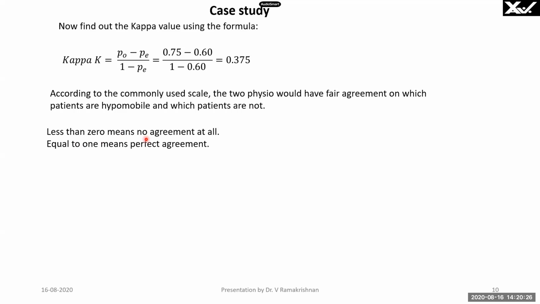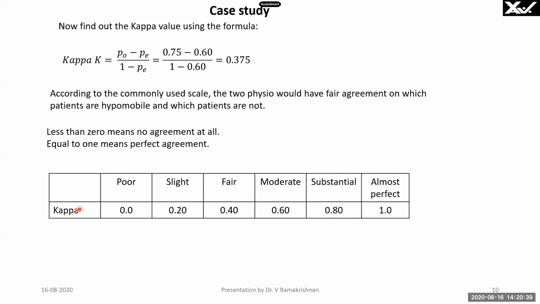Less than 0 means no agreement at all. If this value is less than 0, that means there is no agreement at all between the two physios. Equal to 1 means perfect agreement. They will agree, right? Significance. Kappa coefficient less than 0 means poor. Less than 0.2 means slight. So here it is a fair agreement. There is a fair agreement. Moderate agreement is 0.6. Substantial agreement is 0.8. Almost perfect agreement will be 1.0. If one says good, the other also will say it is good.